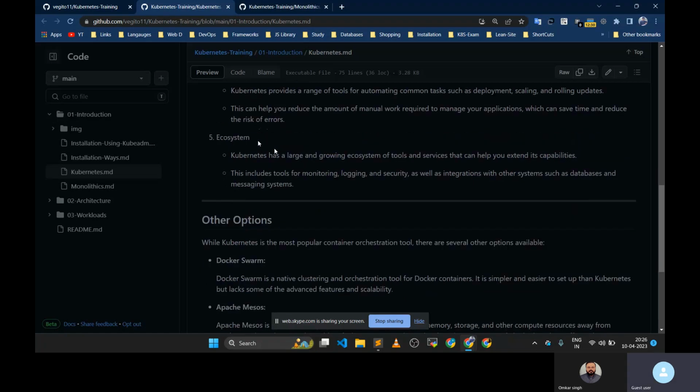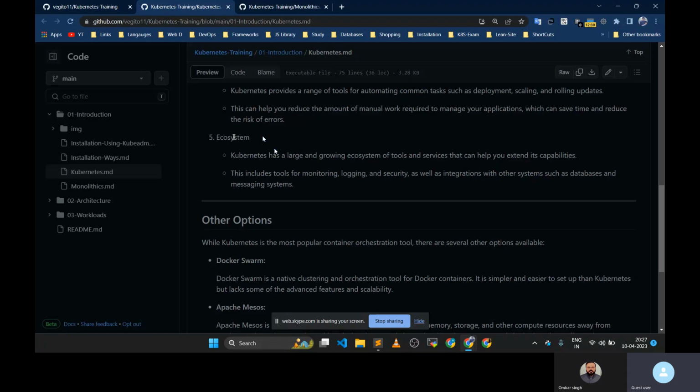And the fifth thing is ecosystem. We have a lot of tools and plugins built around Kubernetes, like Grafana Loki and Prometheus. All those support Kubernetes to fetch the logs, metrics, everything. Also, there is Istio, a service mesh to manage all the microservices and monitor the traffic.